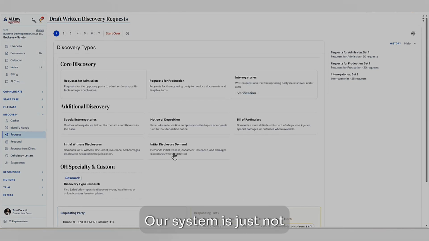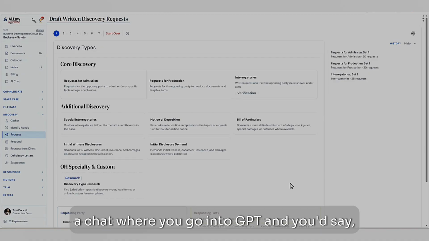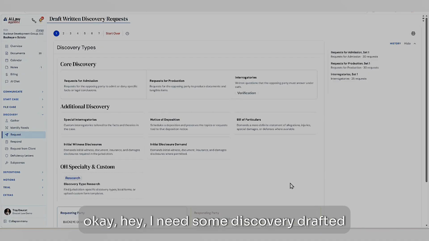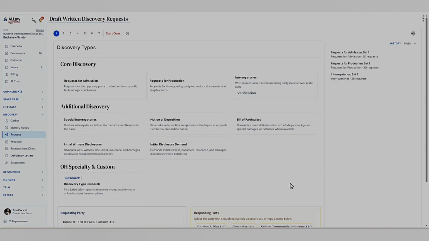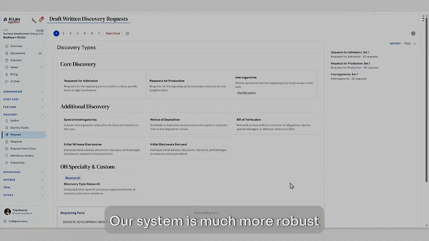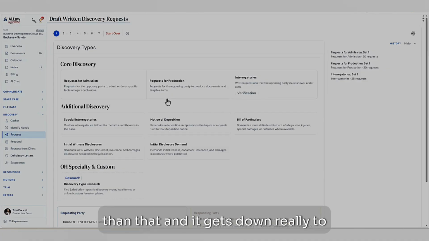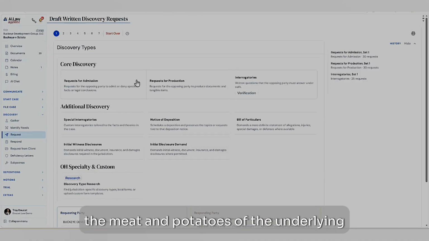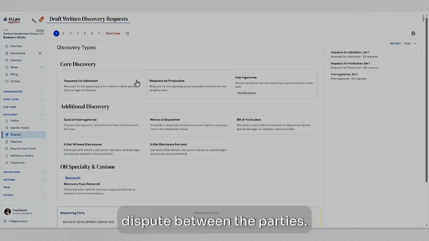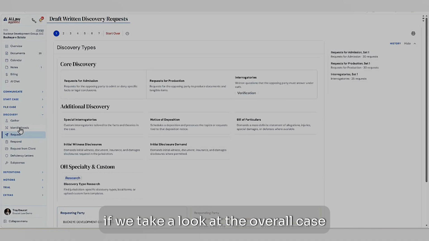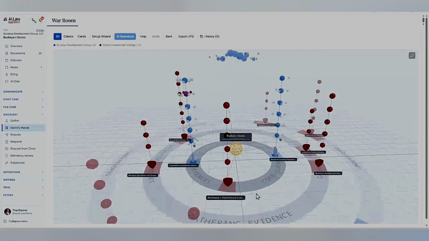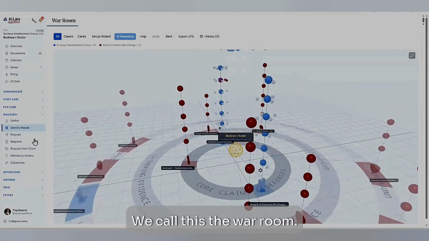Our system is not just a chat where you go into GPT and say, okay, I need some discovery drafted for a case, create some for me. Our system is much more robust than that, and it gets down to the meat and potatoes of the underlying dispute between the parties. If we take a look at the overall case itself, this is our identified needs. We call this the war room.